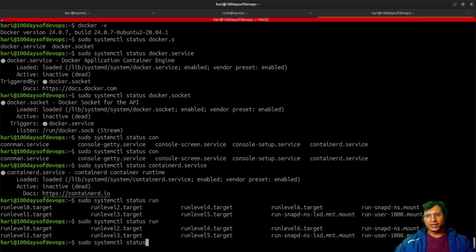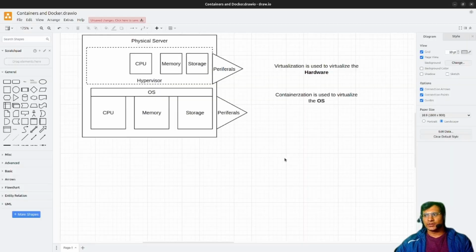What is containerd? This containerd is a lightweight, high-performance container runtime. It is the runtime that actually runs those containers, pulling images, creating containers, handling storage and network. So let's just say the Docker CLI is our reception. Let me explain in these terms.